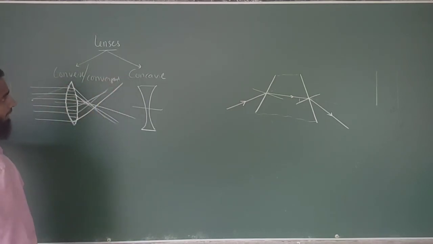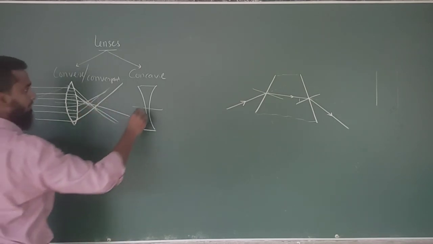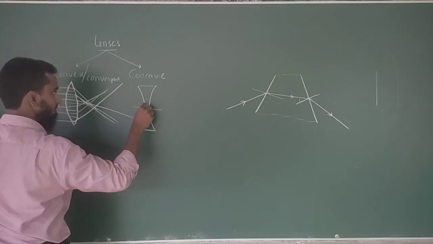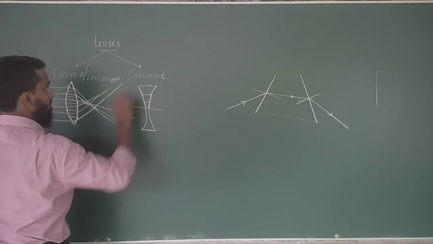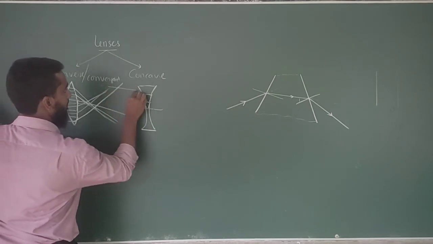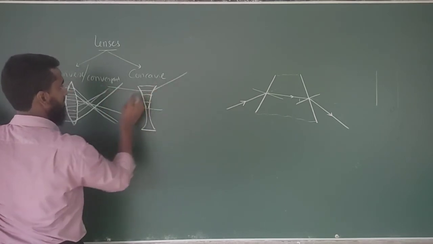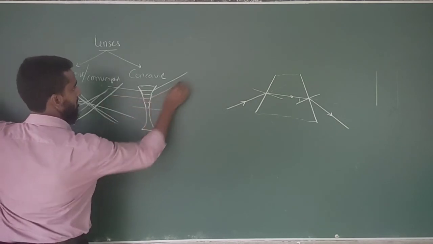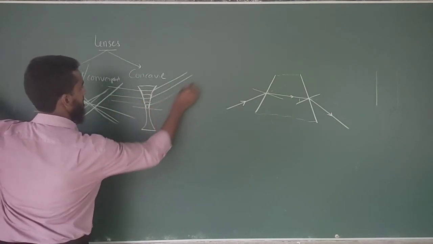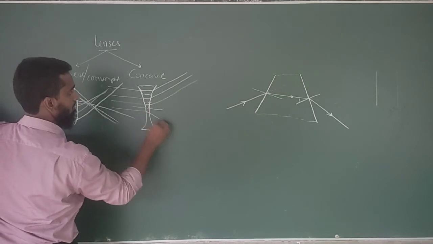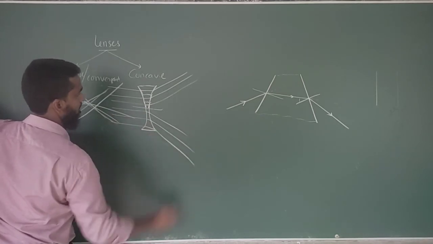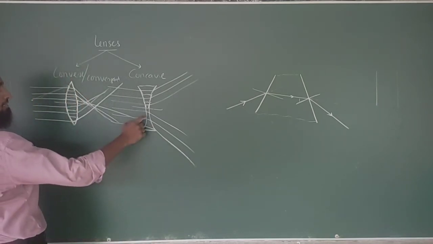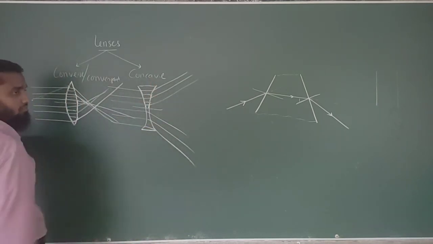Concave, it's on the opposite side. Think it's like this. Then the light ray which is striking on this is going to move like this. Therefore, this has an ability of diverging.